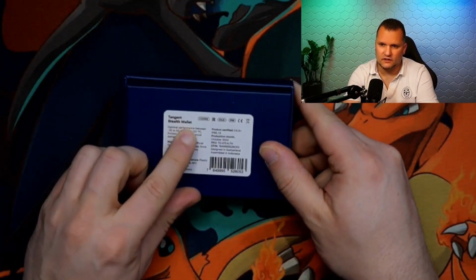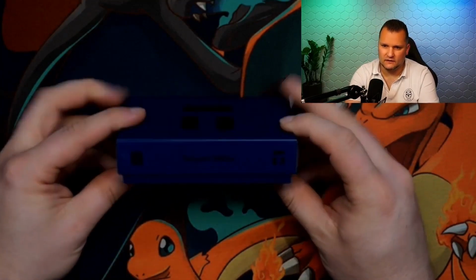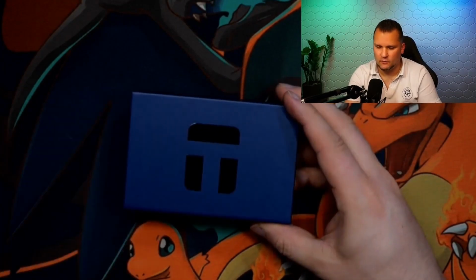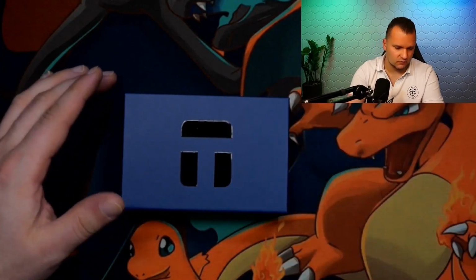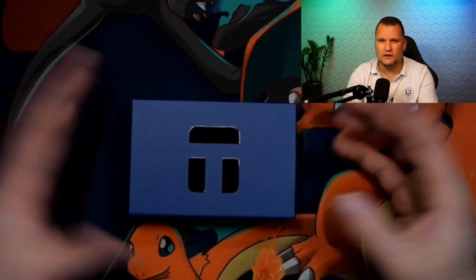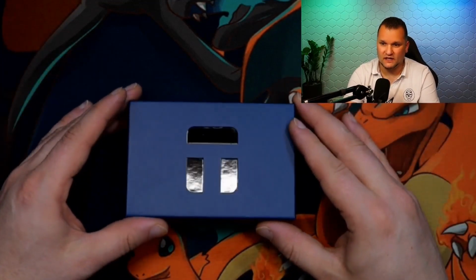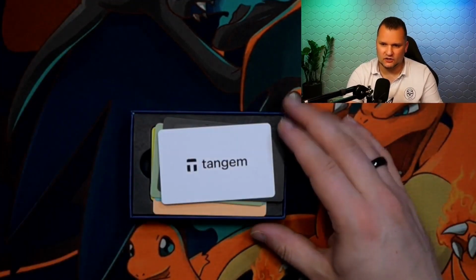Here it says Tangem Stealth Wallet. This is what it looks like. Stylish, a stylish packaging, I must say at this point. And my collection is now inside. As I said, I have a small collection. I'm a bit addicted to cards, and unfortunately, that's also the case with Tangem. And this is what my collection looks like now.